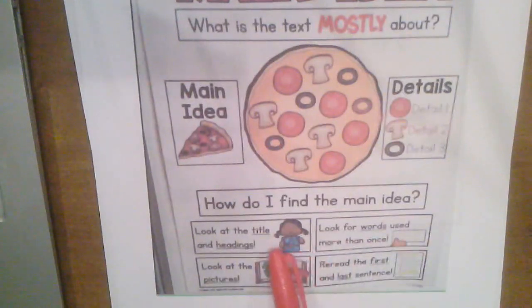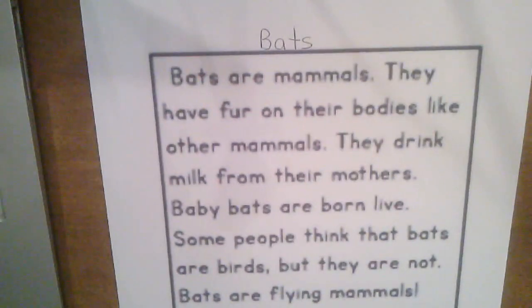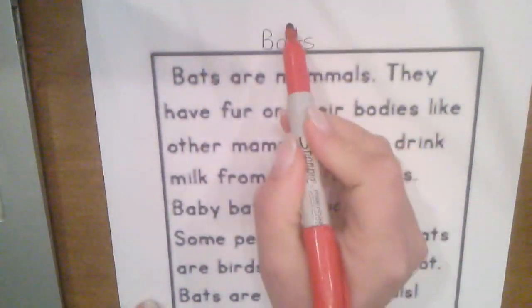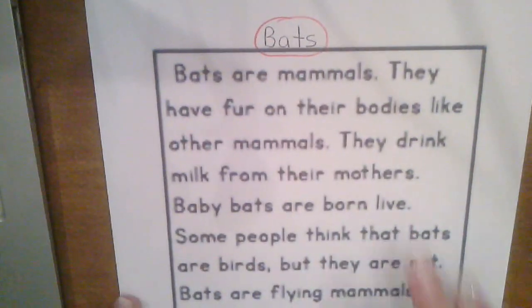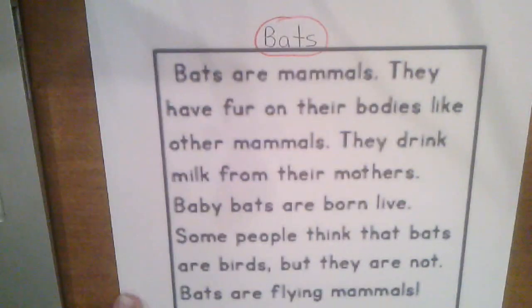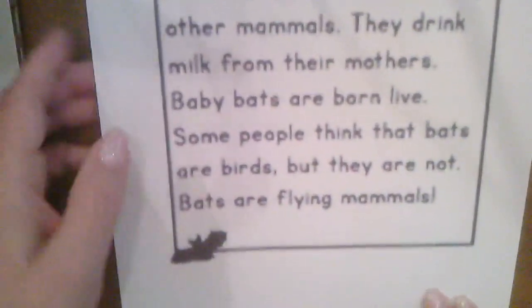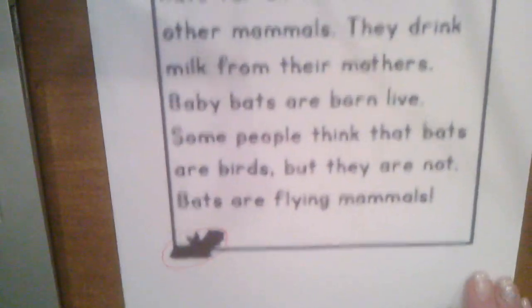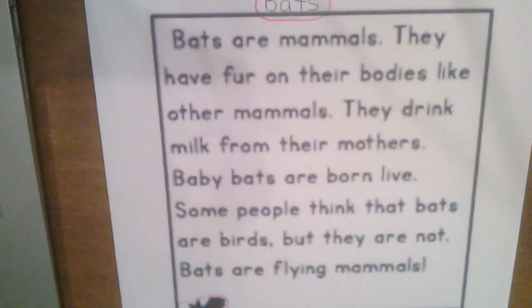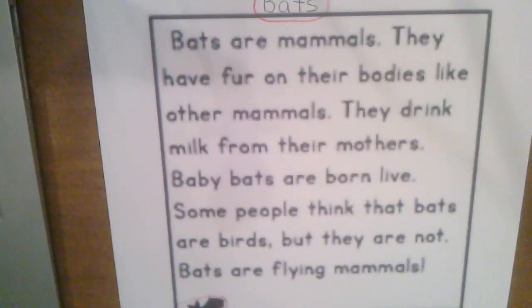One thing we do is we look at the title of a story. Let's look at this story I have here. The title of my story or my passage is Bats. That gives me a hint that this story is probably about bats. I look at pictures. I see a picture on my page, just a little one, but I see a picture of a bat, so that tells me the story is probably about bats. I want you to listen as I read the story about bats, and let's figure out what this story is mostly about. It is probably about bats, but what about bats?